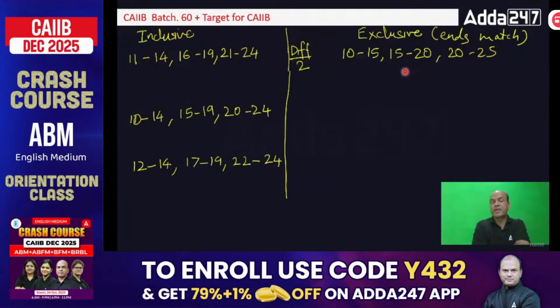Okay? Suppose if I tell you to convert this data, 10 to 14, 15 to 19, 20 to 24. Now convert this, everyone. Convert this to exclusive. Give me the answer. Let me see. Who can give me the answer? Fast.